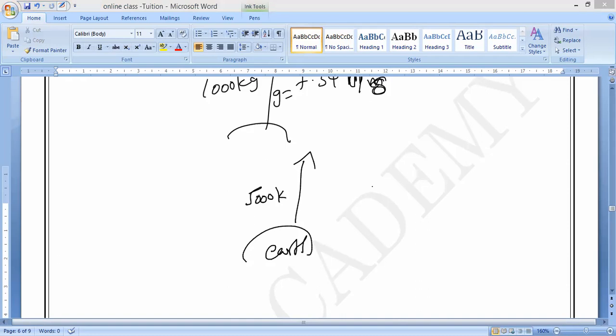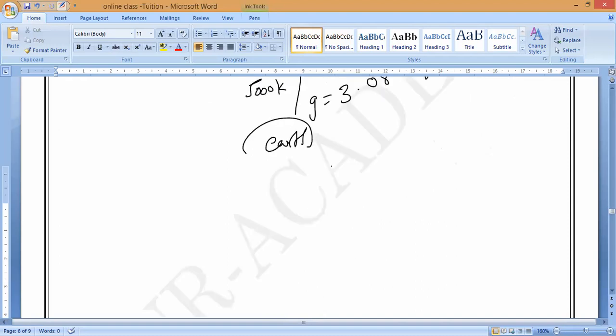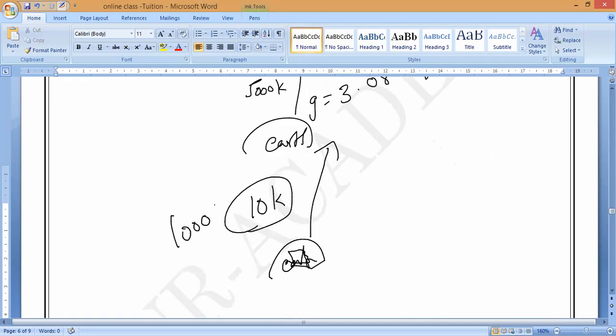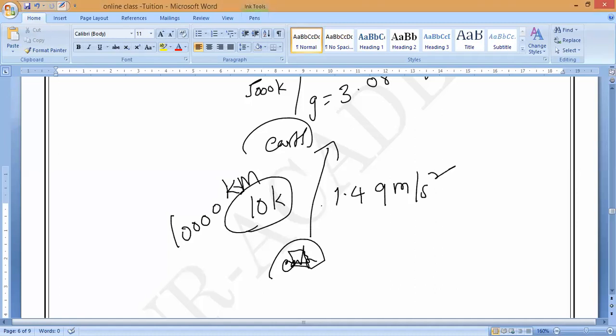Have you seen, Monish? Yes or no? If you move the same way, 10,000 kilometers, then the G value falls to 1.49 meter per second square.